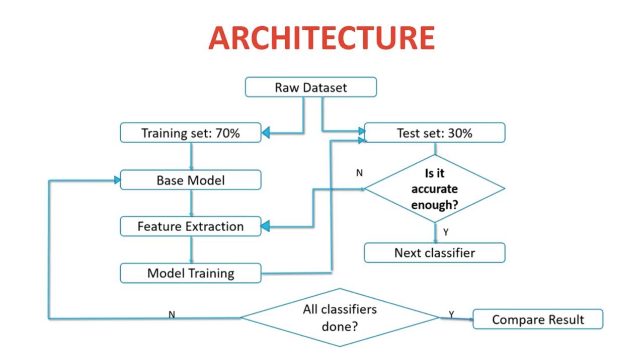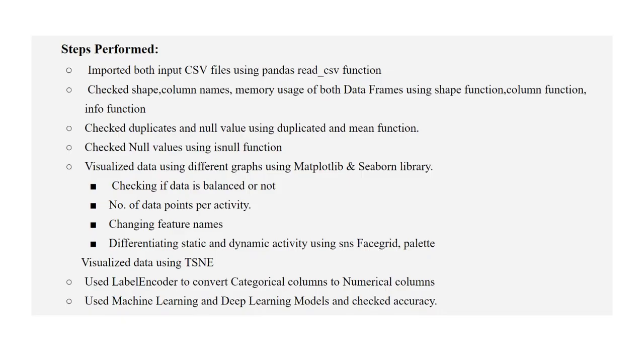If no, then the feature extraction and model training are continued. When all the classifiers are done, we compare the results. If no, it would again go to the base model feature extraction and model training, checking if it is accurate enough, and the process goes on.